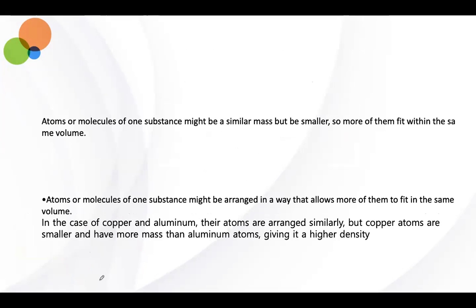On the other hand, atoms or molecules of one substance might be of similar mass, but be smaller. So you have one substance here, and they have much smaller molecules in comparison to this one, which has much bigger molecules.